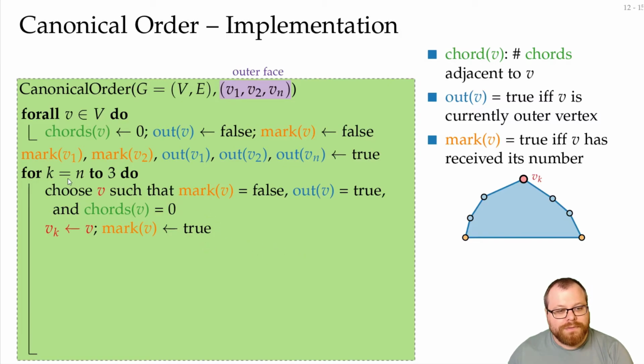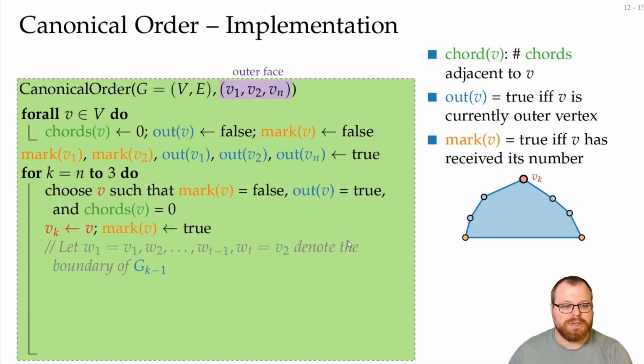Now, for the next few steps, we have to make sure that all these variables are still correct. For mark it's clear, but we have to figure out which new vertices are on the outer face, and we have to update the number of chords for all the vertices on the outer face. So, let's assume the boundary of Gk-1 here is w1, w2, and so on up to wt. So this is the boundary here.